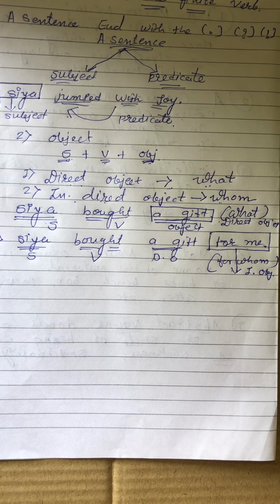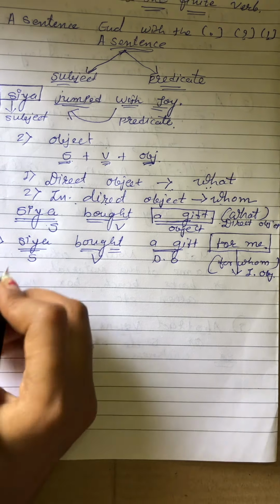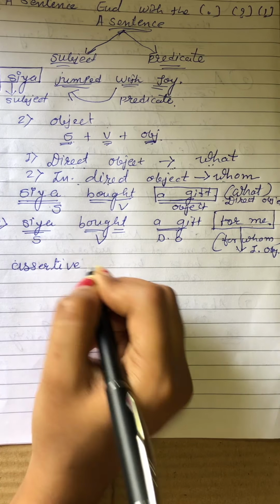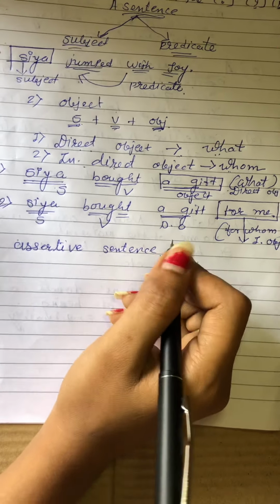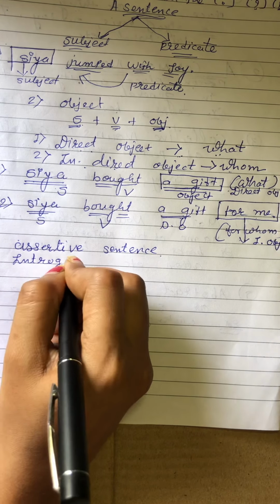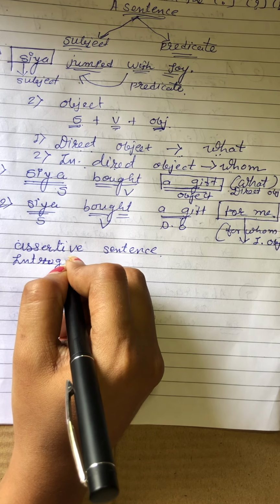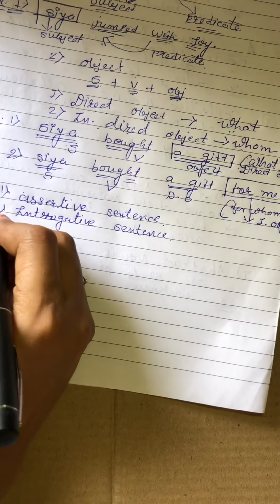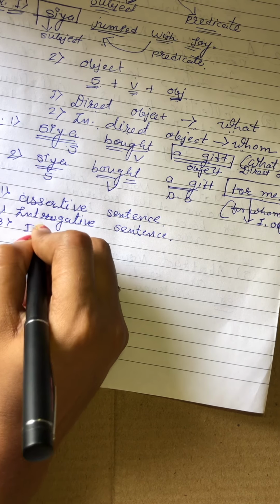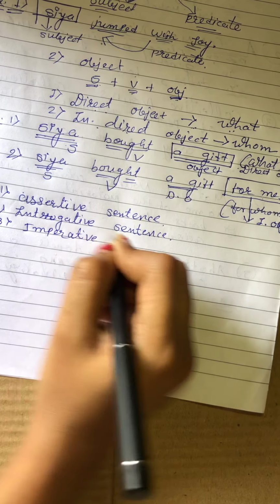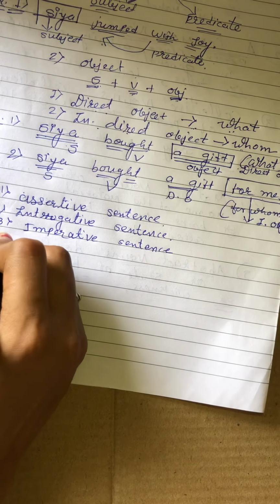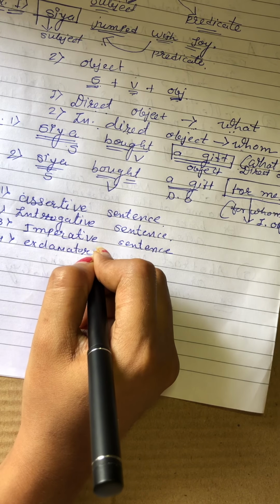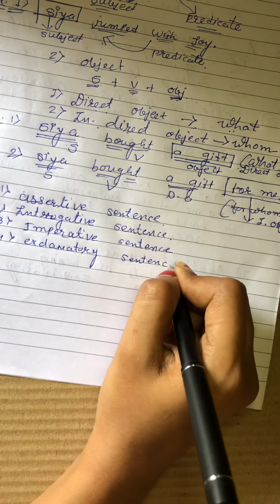And now we have four types of sentence. First, we have an assertive sentence, interrogative, imperative, fourth is exclamatory, right?